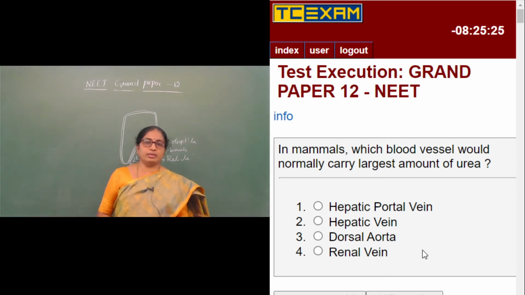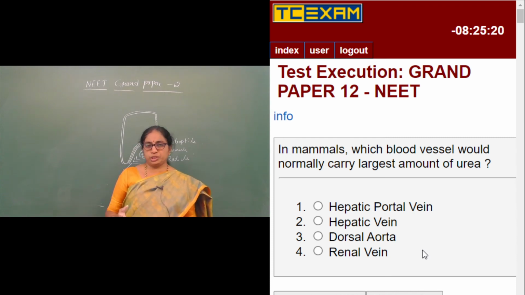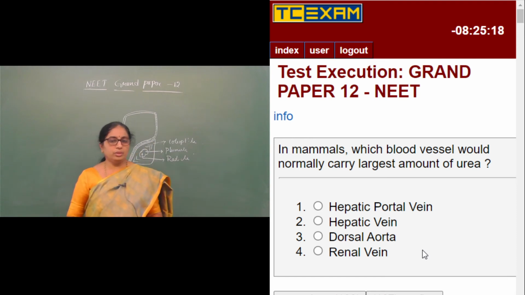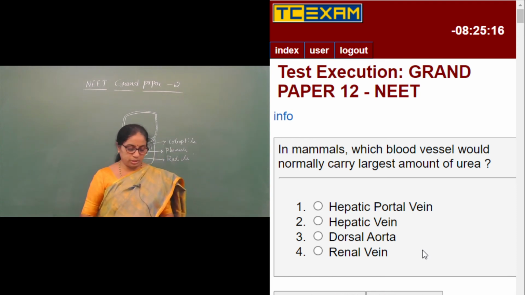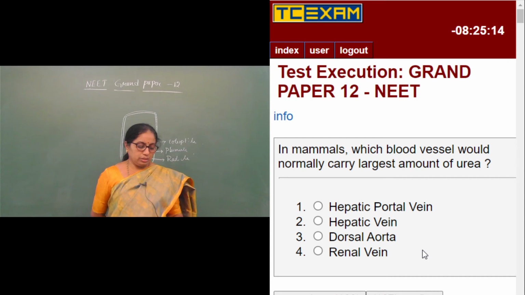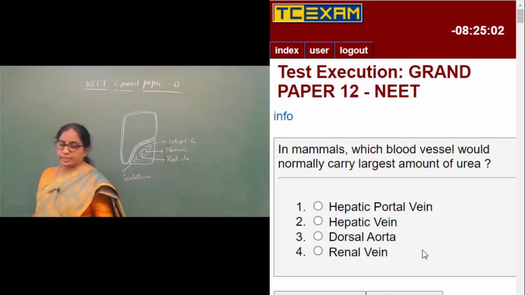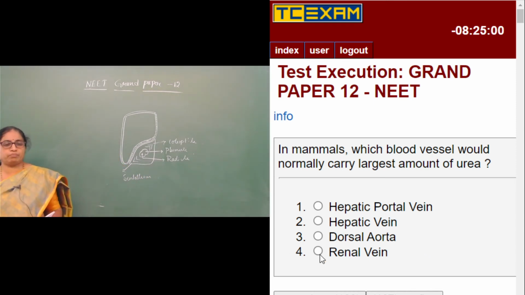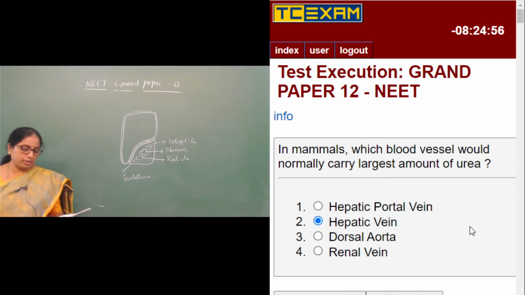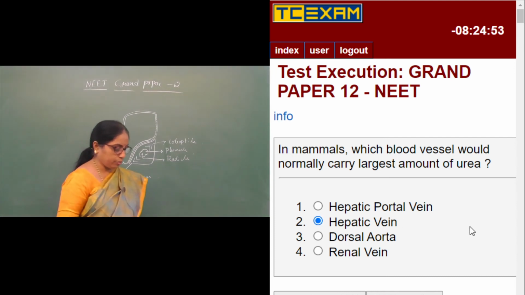Through this cycle the ammonia is converted into the less toxic substance, urea. This urea is present in the deoxygenated blood, and the one which carries the deoxygenated blood is the hepatic vein. So the hepatic vein carries the deoxygenated blood and is rich in urea.